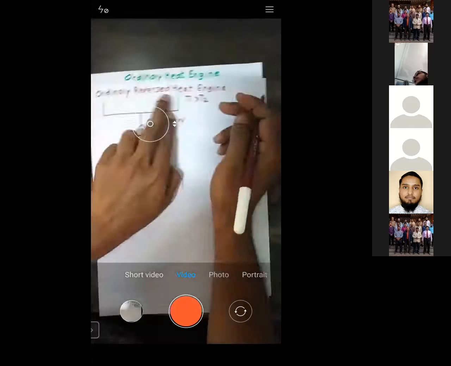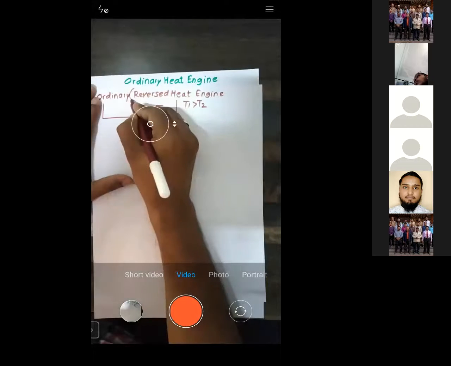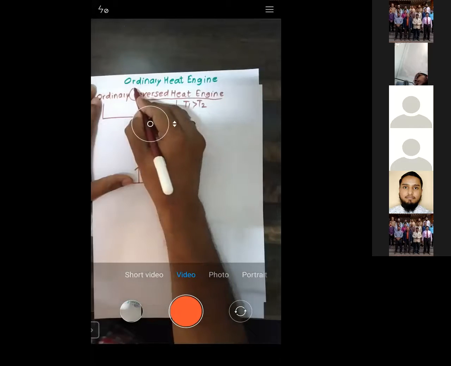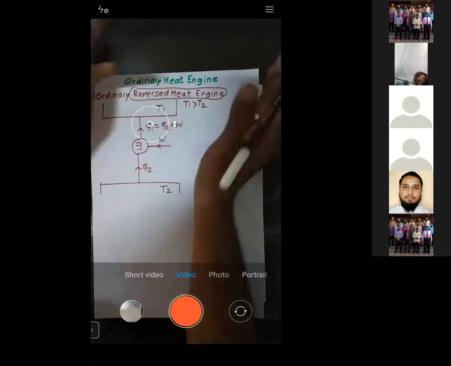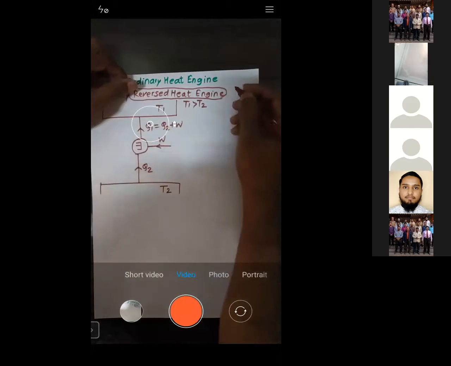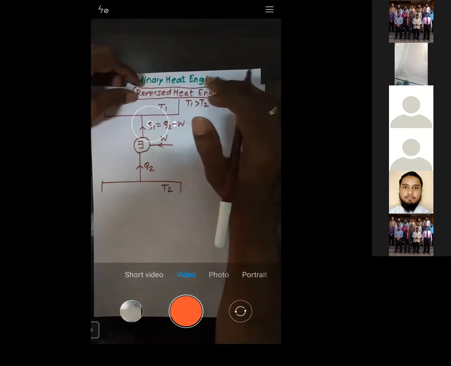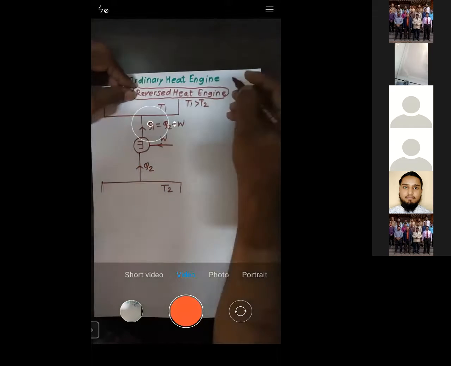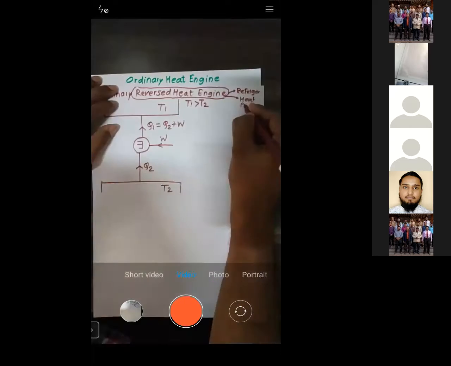Okay, now see, what is a reversed heat engine? Try to understand. Now, what is the meaning of heat engine? A heat engine is a device which converts heat into work. Now, what is a reversed heat engine? It is reversed. So that means it will not convert heat into work. It will consume the work so as to extract the heat. So this reversed heat engine can be either a refrigerator or a heat pump. It will depend upon the application.